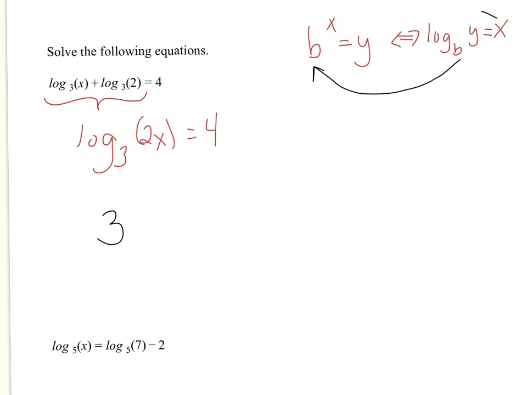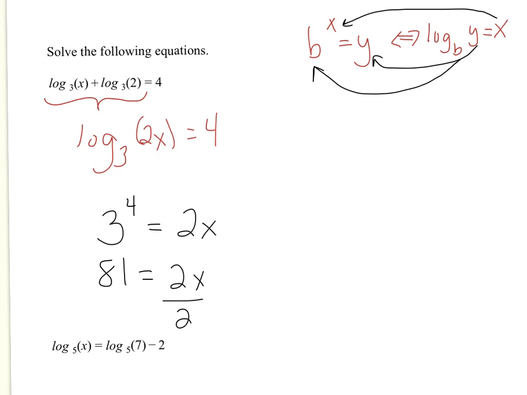Whatever's on the other side of the log becomes the exponent, which in this case is 4, equals whatever's inside the log, which is just y, which in this case is 2x. So I was able to take this equation, I have two logs, I put them together, and then changing forms, I was able to take it to something that has no logs. Now 3 to the 4th power is 81 equals 2x, so I can simply divide both sides by 2. So x would equal 81 halves.